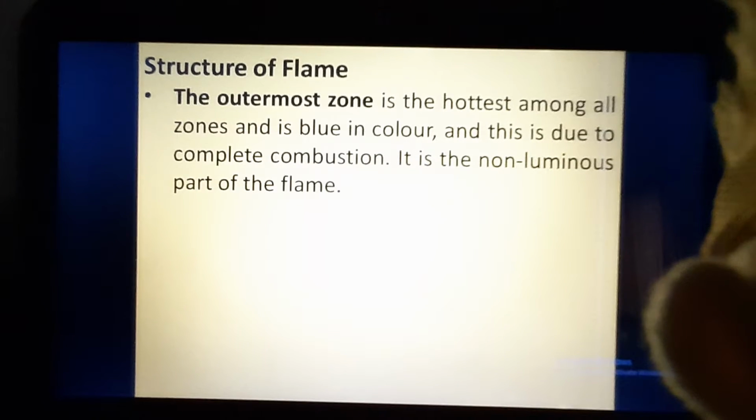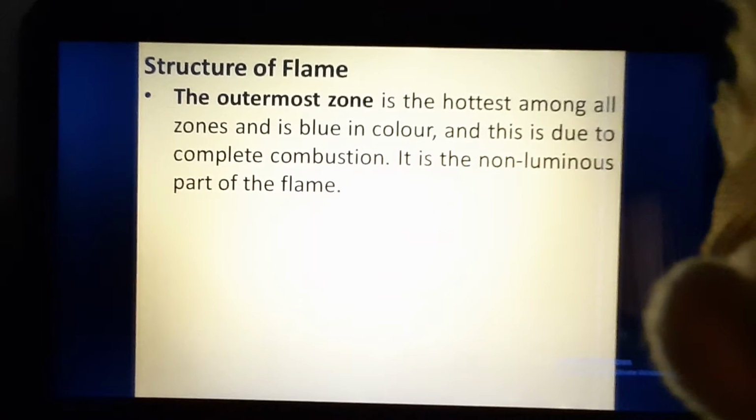But if we need light, we do not light the LPG stove, because we are not getting that much light from that LPG flame. So it is non-luminous.